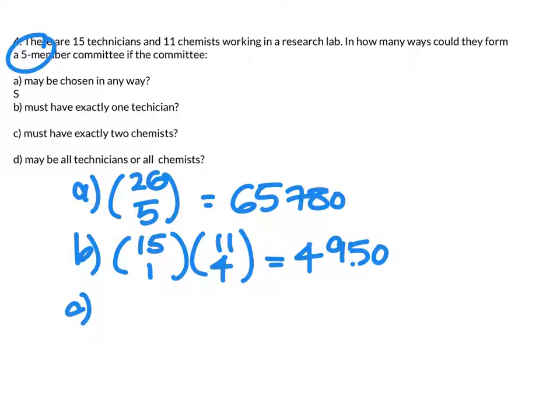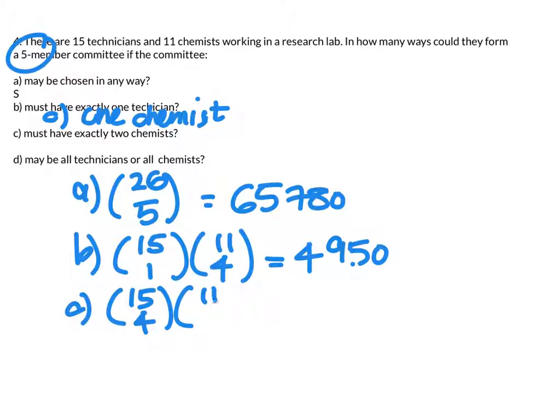Part C is very similar. You know what? I just realized there needs to be an edit. There needs to be a part C with 1 chemist. Then really what I have is C is D, and then D is E. Okay, so part C, so 1 chemist, that means of the 15 technicians, we're choosing 4 of them, and then of the 11 chemists, we're choosing 1 of them, which is 15,015.